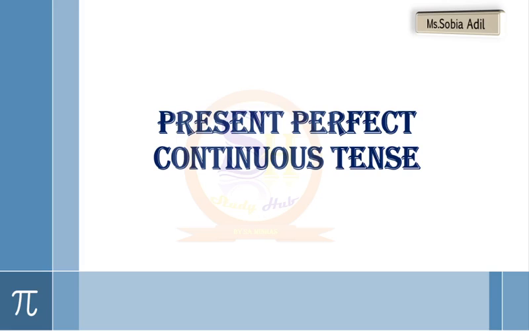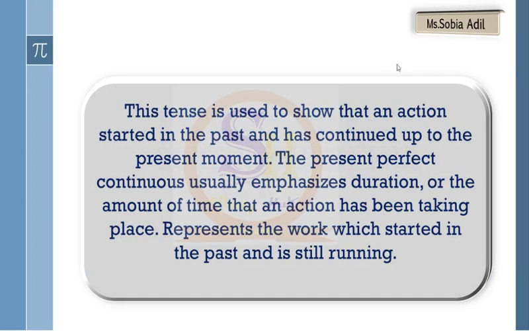Students, in the previous two lectures we have talked about the present continuous tense and also present perfect tense. So today we are going to deal with a combination of both present perfect and continuous tense as well. So this is called the present perfect continuous tense. This tense is used to show that an action started in the past and has continued up to the present